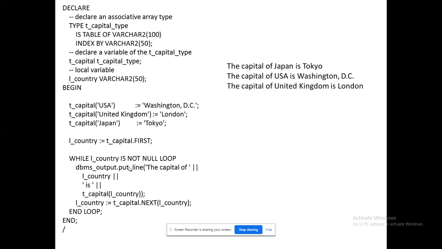Okay, this could be the way that you have to declare. Next, you have to use your array data type to store the corresponding data. Next, by using a for loop or a while loop, you are able to iterate and produce the items given in the corresponding associative array. So I have visited all the elements, all the locations in the associative array. That's the point that I want to stress over here, right?